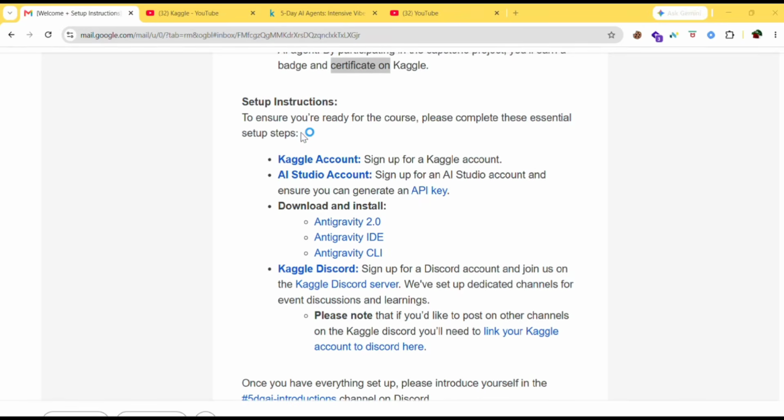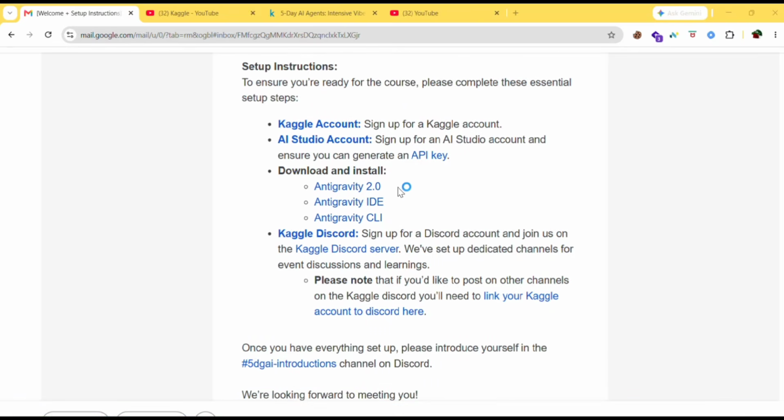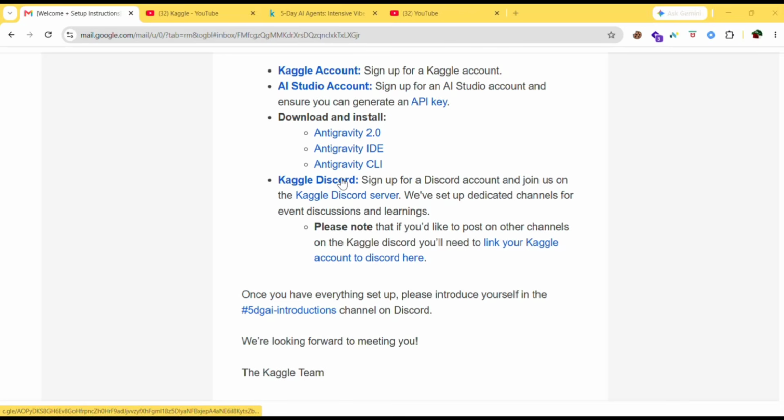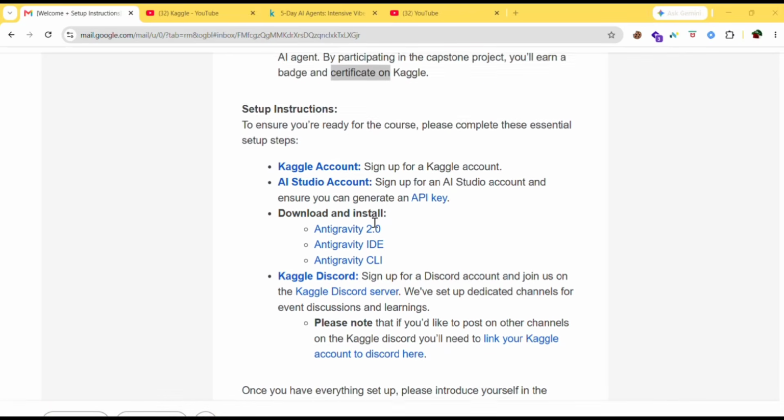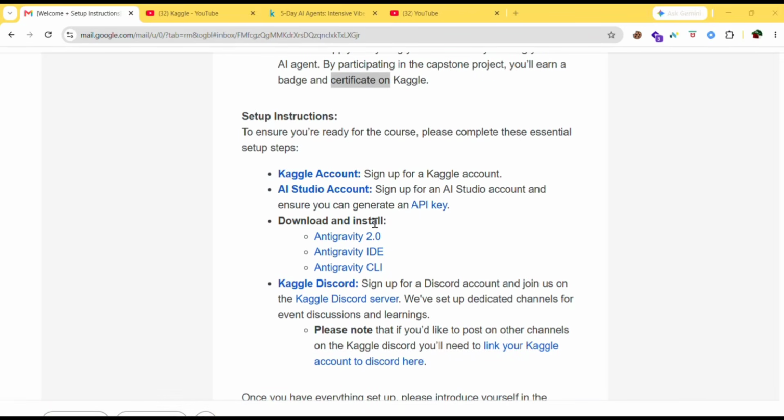Next, moving to the setup instructions. You need to have a Kaggle account, an AI Studio account, and you need to download this IDE, that is Antigravity IDE. And I'll show you how to download and install these. Then you need to sign up in Kaggle Discord. So I'll show you everything now. So stay tuned.